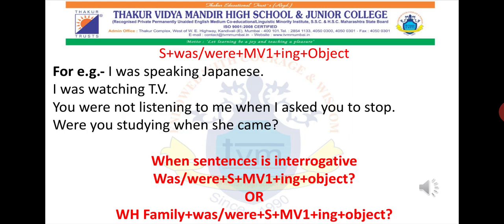If not, then you have to make use of the helping verb only. If that helping verb is not useful, then you can make use of the WH family, that is what, where, when, and so on. The structure will remain the same: after the WH family plus was or were, the subject will come, then main verb first form plus ing plus object.